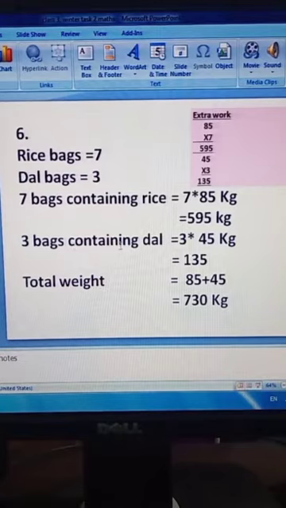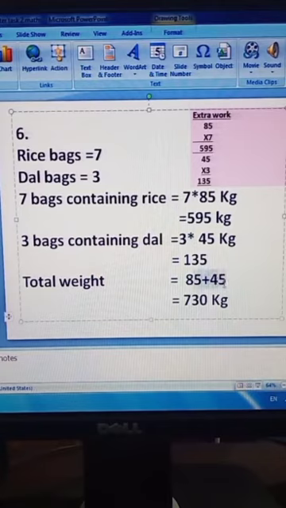Now 3 bags of dal and each bag contains 45 kg dal. So we will multiply 45 with 3, this will be 135. Now we will find out the total weight. Students, here you will write down 595 plus 135.